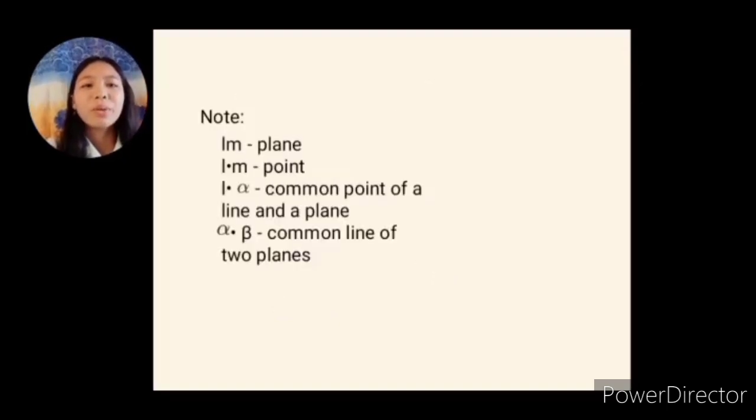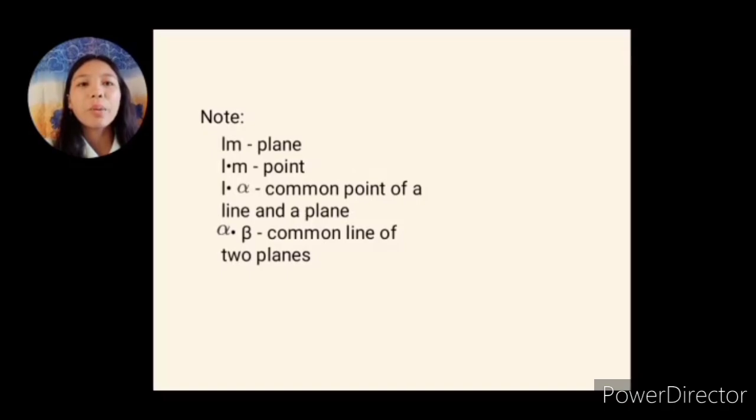So, we have a note here. LM represents a plane, but L dot M represents a point or the common point of the lines. Take note, LM and L dot M are different. Usually, we used to represent L dot M as LM, but in projective geometry, they represent different meanings.